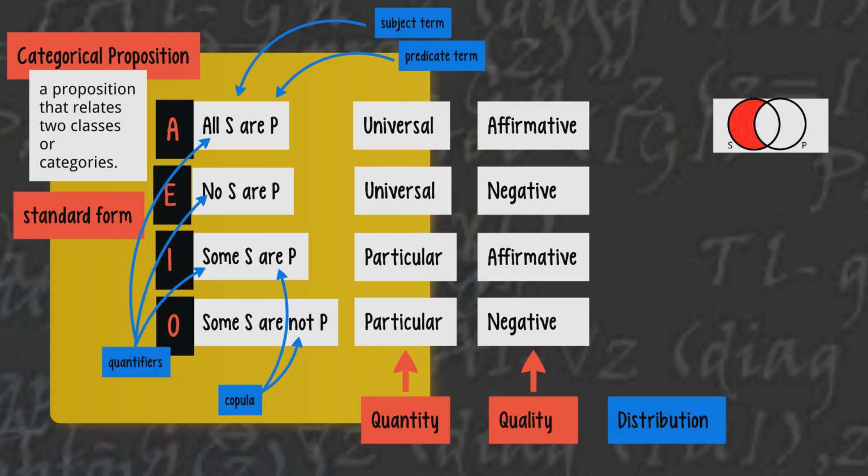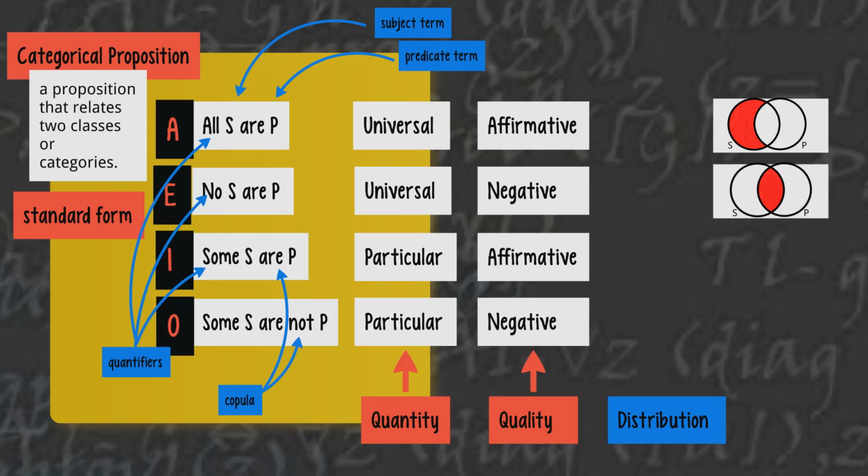So let's look at this diagram. We're looking at the left circle, which represents the S class, the right circle represents the P class, and we see that the area where they do not overlap is empty, because we are told that all S are P, which means that every single thing, if it's in that S class, is in its intersection with the P class.